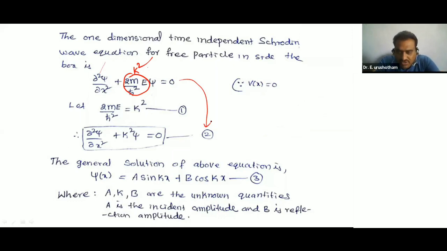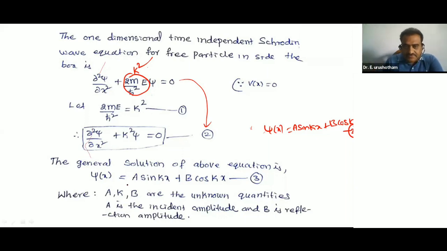The general solution of the above equation 2 is given by psi of x is equal to a sin kx plus b cos kx. This is equation number 3. The general solution of equation 2: psi of x is equal to a sin kx plus b cos kx.